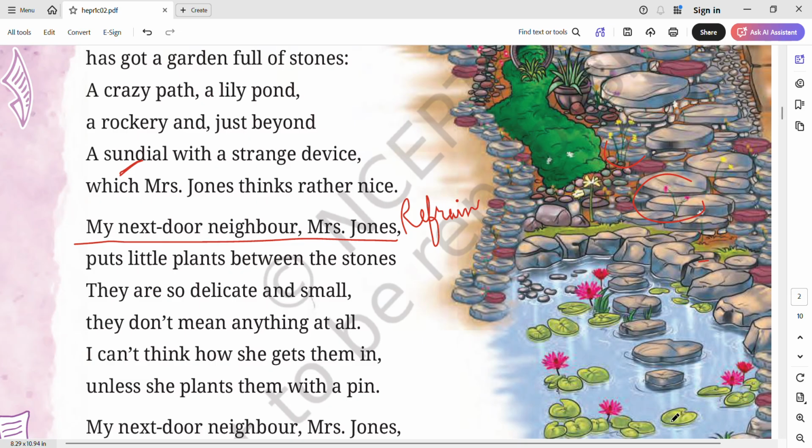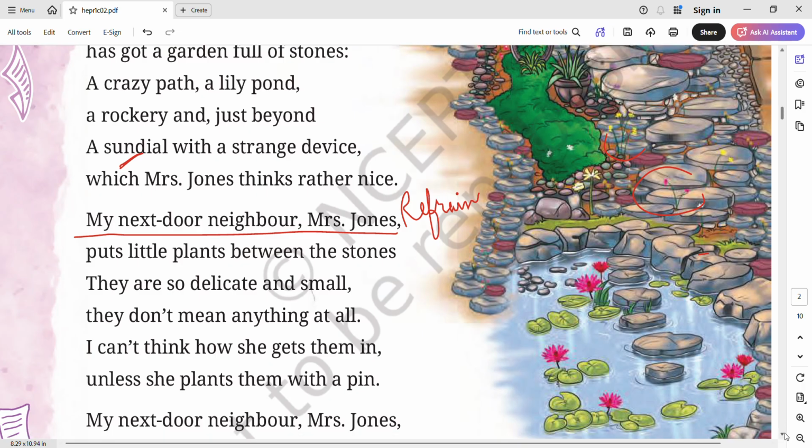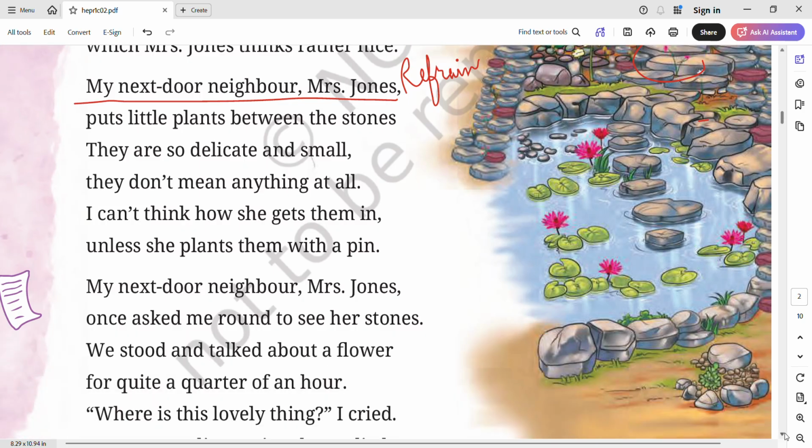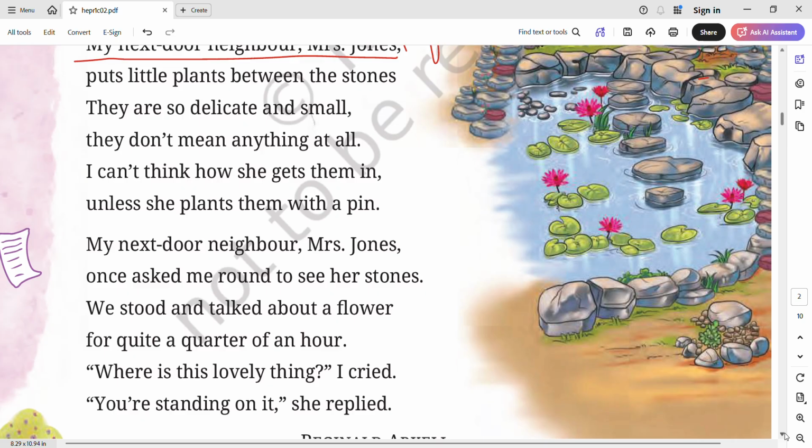I can't think how she gets them in, and he was thinking how she actually grew them there, unless she plants them with the pin. The poet is thinking that there was not so much space between the rocks, and it needed a pin to plant those small plants between the rocks. My next door neighbor, Mrs. Jones. I told you when the same lines are repeated, it is called refrain.